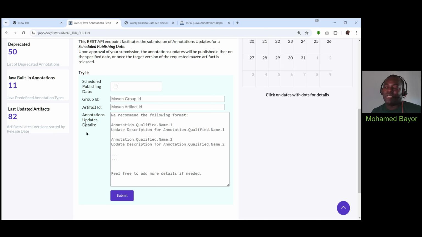So this is it regarding custom annotations: how you can choose a correct name for them, and also notify JAPO of their changes or their release, even ahead of the exact release date in that case.